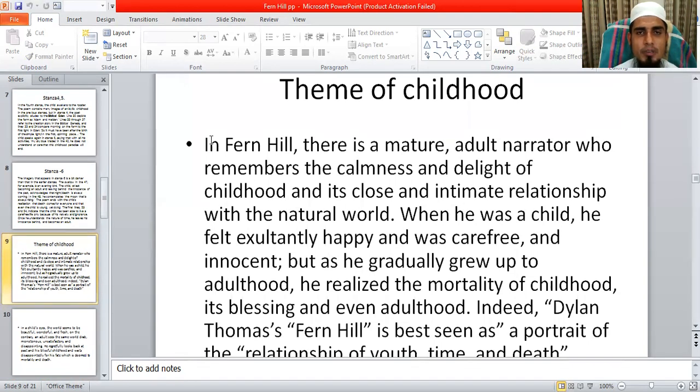He draws the picture of a child of the childhood period in this poem very nicely, and how this child gradually becomes an adult person. This is also narrated in the last portion of the poem. So now I would like to discuss the theme of childhood through the light of this poem.